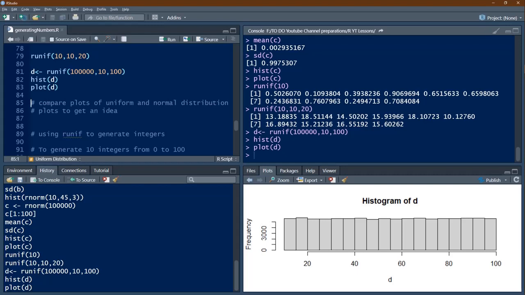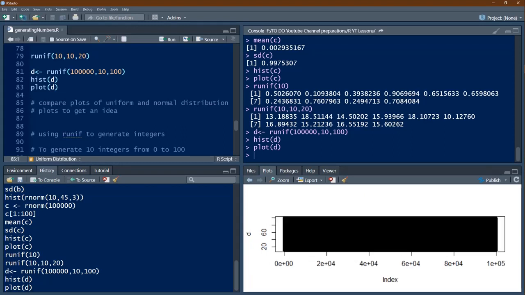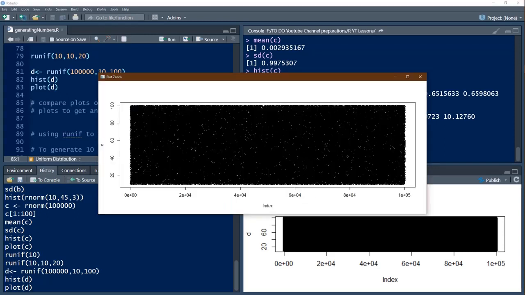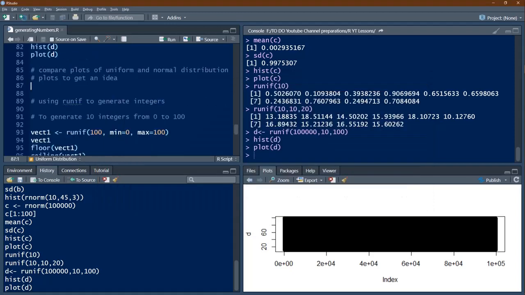The numbers should be basically scattered all over the graph. Unlike in normal distribution where you got a band, here you can see the numbers are all spread over the entire range. You can zoom and see all these black dots are the 100,000 numbers. The white dots are those where we know that particular number is not there. So basically we are seeing the numbers are spread between 0 to 100 almost everywhere.